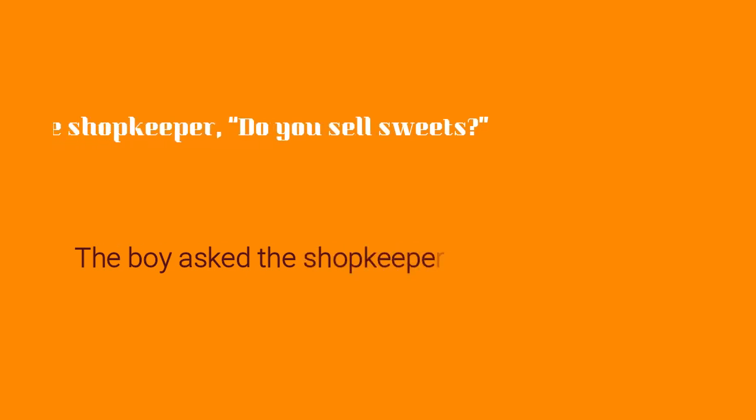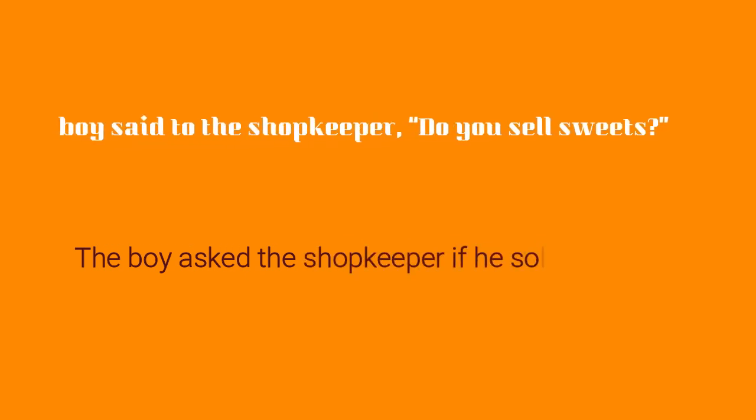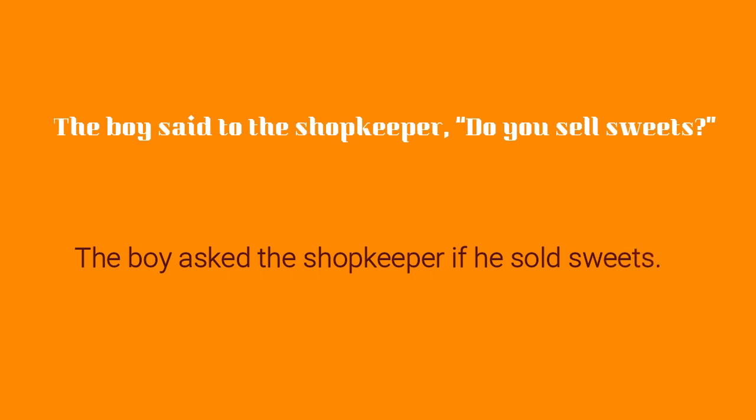Let's see one more example. The boy said to the shopkeeper, "Do you sell sweets?" Now, "The boy said to the shopkeeper" is a reporting clause and it contains the past tense "said" as a reporting verb. So we have to change the tense of the real words of the speaker.